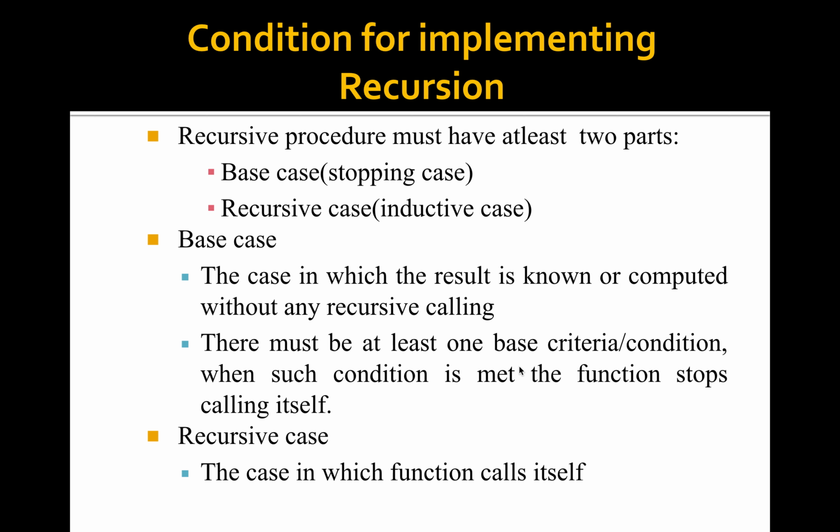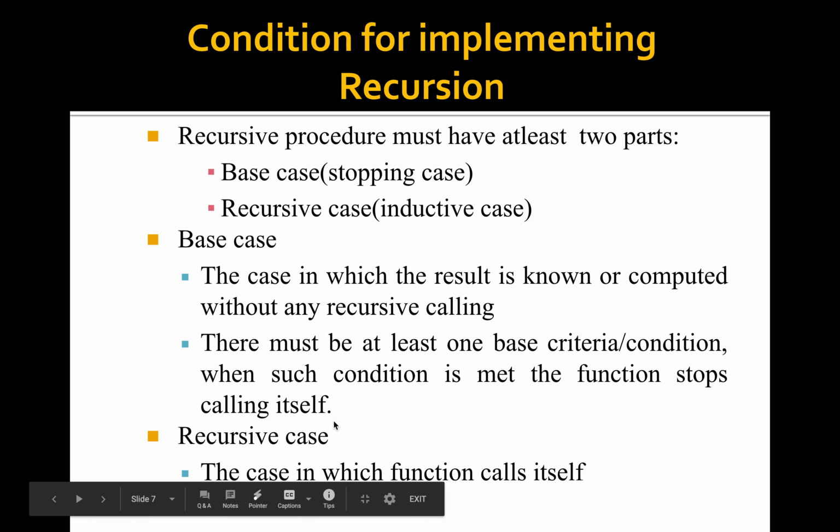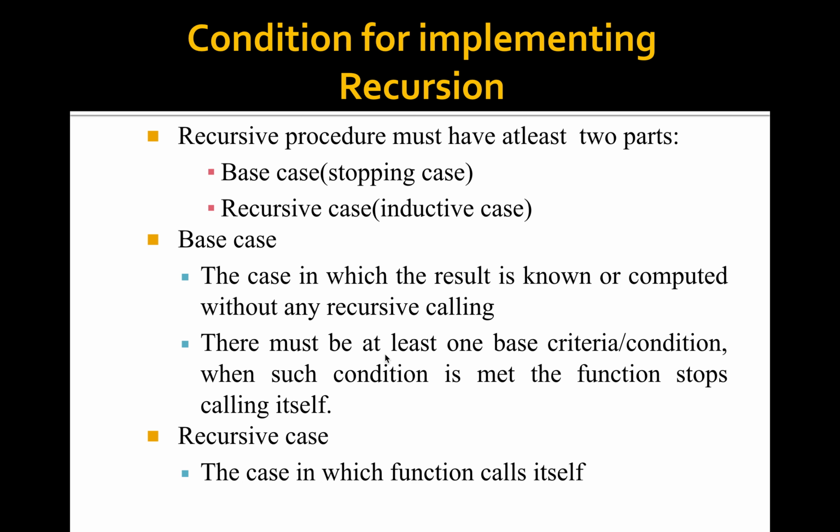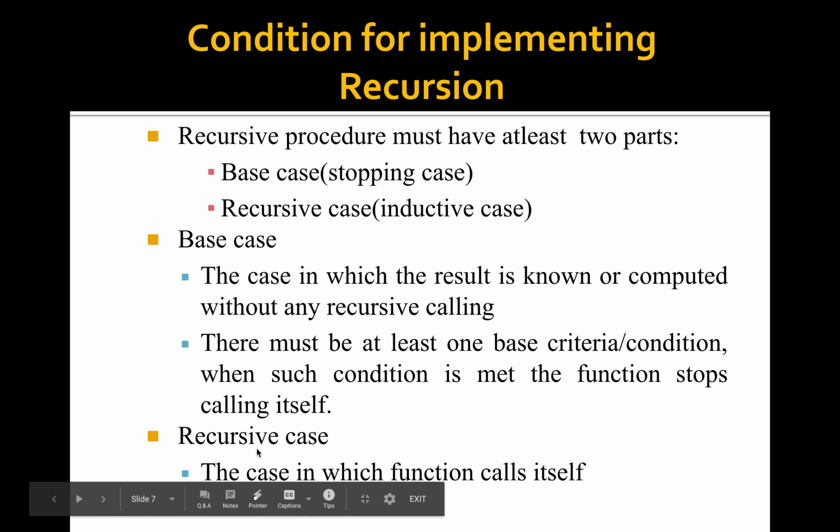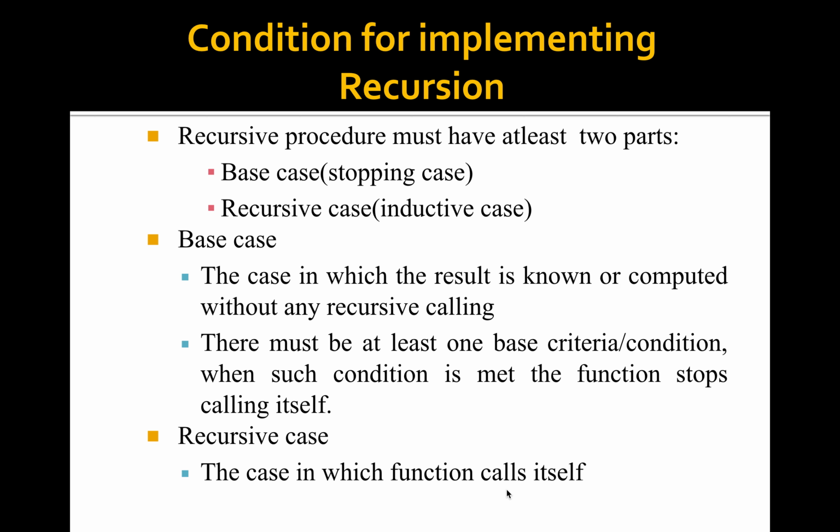When such a condition is met, the function stops calling itself. So when you are writing a program with a recursive function, include at least one base condition. Otherwise, the program will run forever. Recursive case means the case in which the function calls itself. So two cases, base case and recursive case.